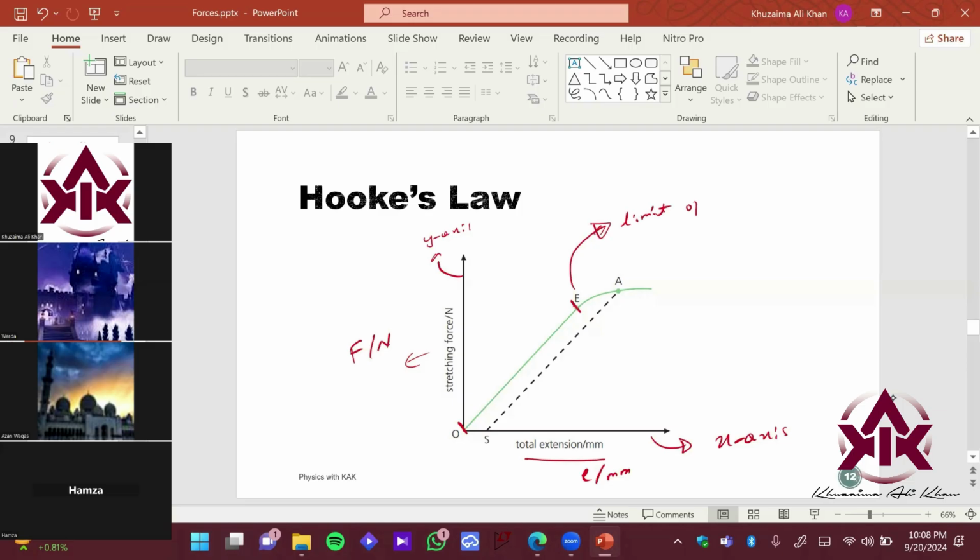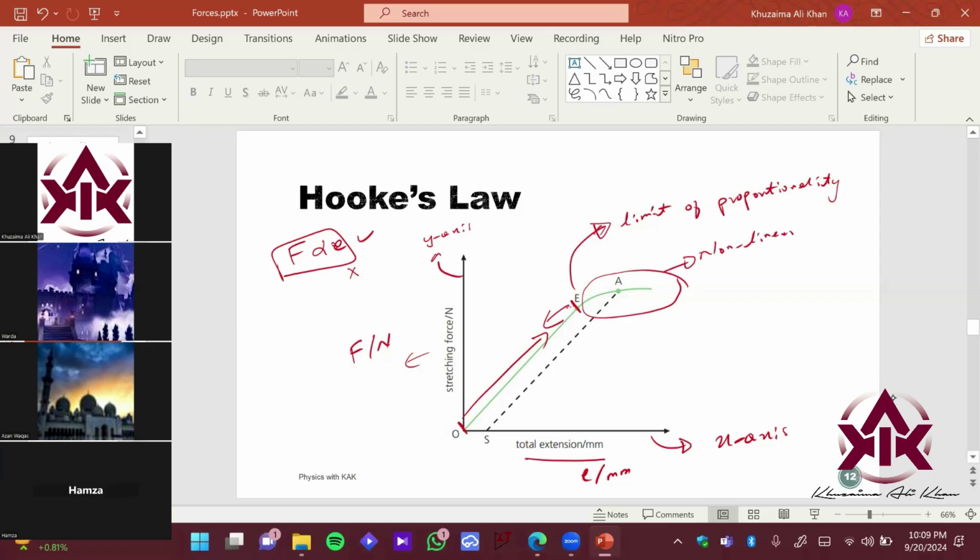The limit of proportionality is saying that the statement which Hooke made is as follows: force is directly proportional to extension. So this is followed till this particular range. And if it crosses the limit of proportionality, this law is not followed, and you can see it becomes non-linear.